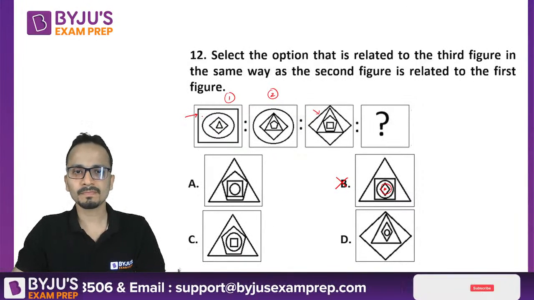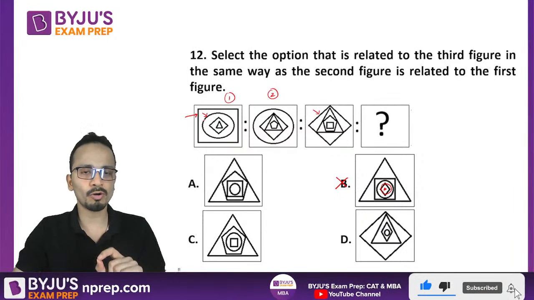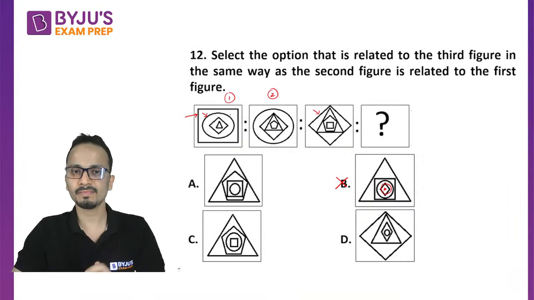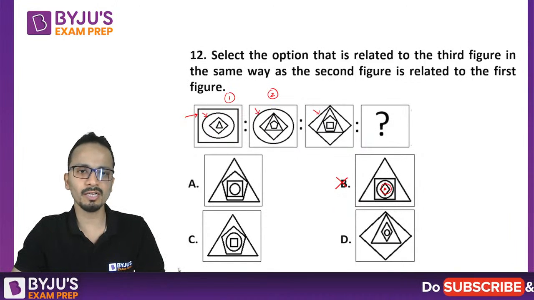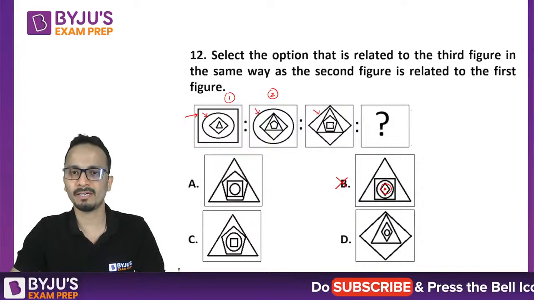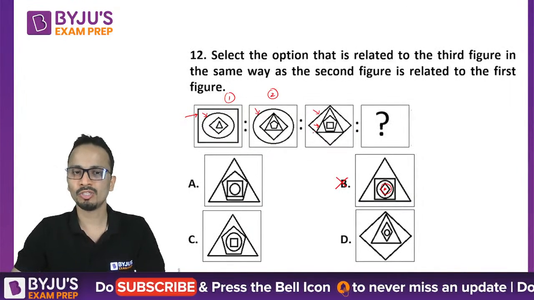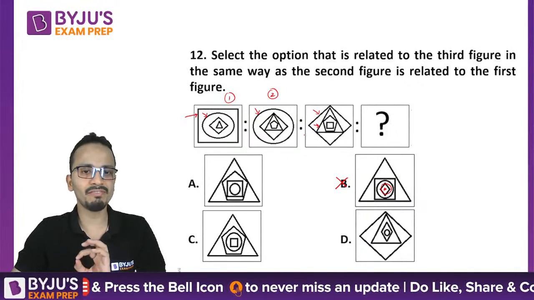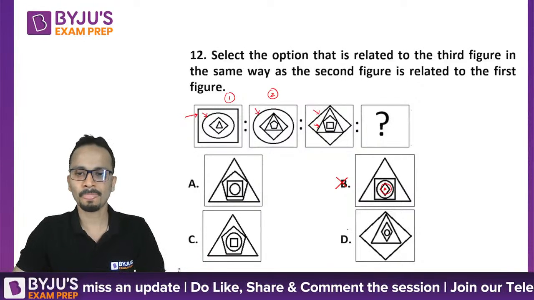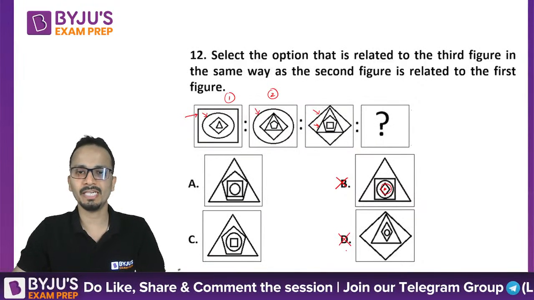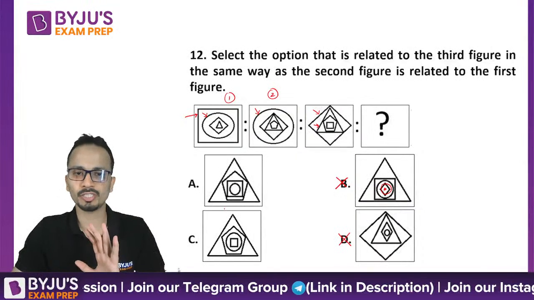Now next is the circle, which was the second figure from the outside, and has come completely outside. So the circle was inside before, and it has come from inside to outside. So this triangle should now come outside. So the outermost figure should be a triangle, which is there in option A and option C. So option D will be eliminated based on this, right? So we have eliminated two options.